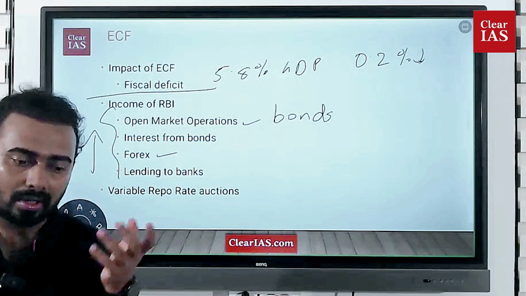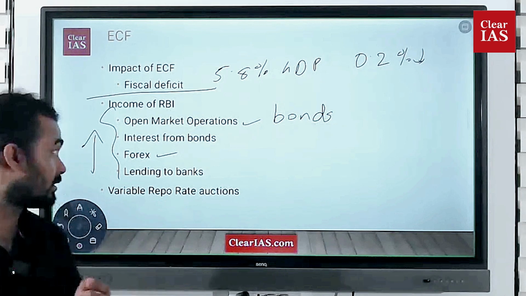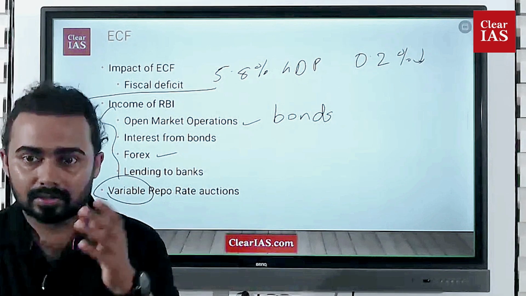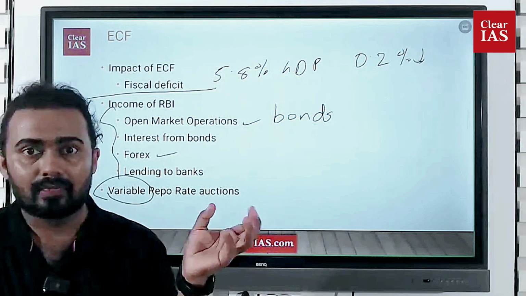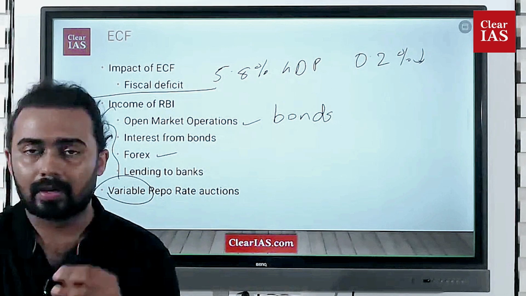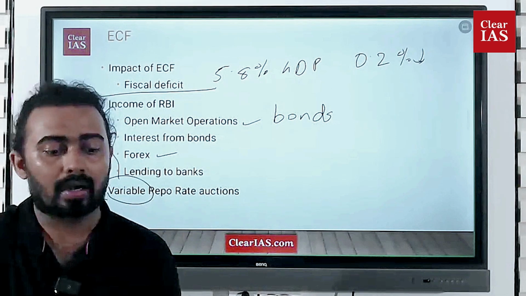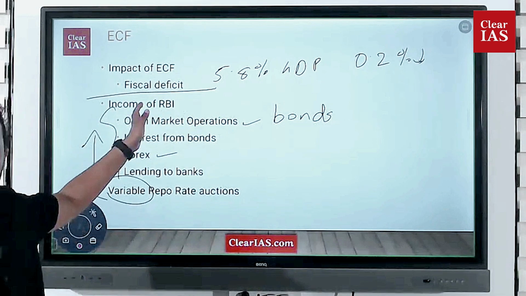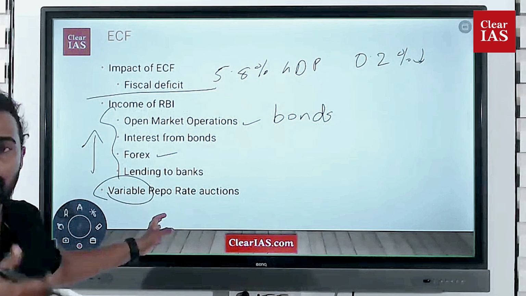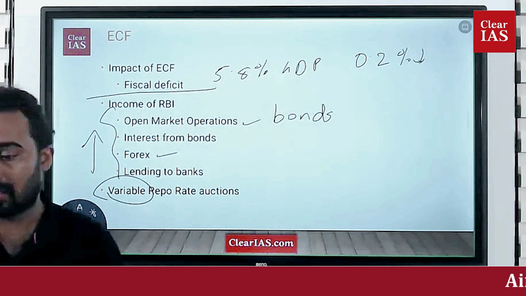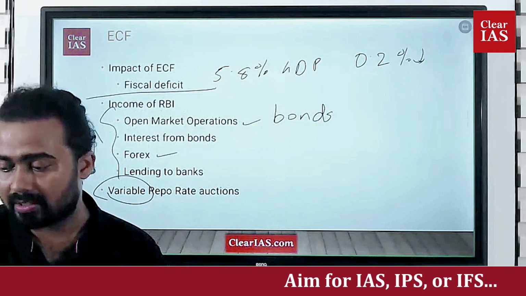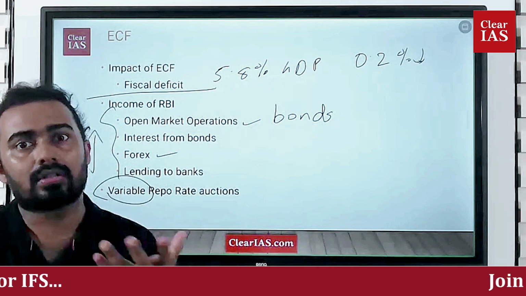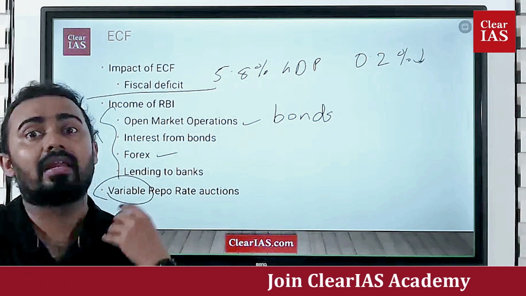the repo rate and reverse repo rate from your economics class. The repo rate with interest rates in a variable manner is called the variable repo rate, VRR. These variable repo operations are also happening, and it is one of the reasons why RBI has more income in recent times. RBI has income from different kinds of products in the market. One important thing is the variable reverse repo rate auctions, in which banks or other financial institutions pay a variable amount of interest.